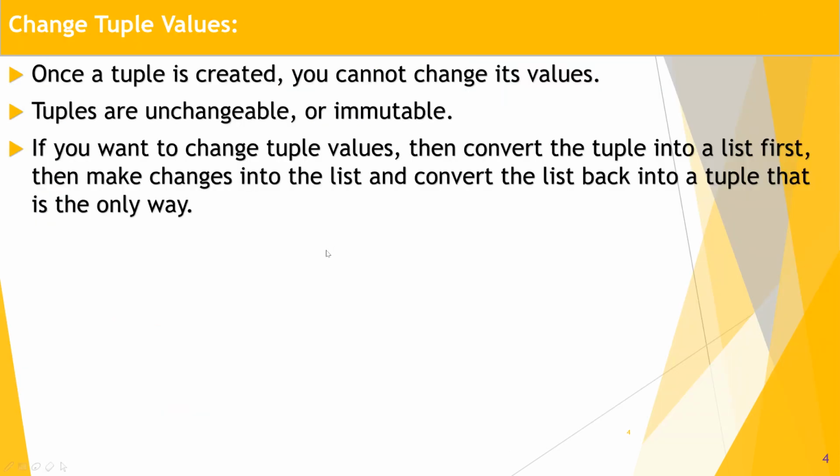But guys, if we want to change the tuple values, there is no direct way, but indirectly we can change it. How? First convert the tuple into a list, then make the changes in the list, and convert the list back into a tuple. That is the only way. Okay, great. Just listen carefully. First, convert the tuple into a list. How to convert, we will see. Then make the changes in the list, because lists are mutable, so we can change the values in the list, and convert the list again back to a tuple.